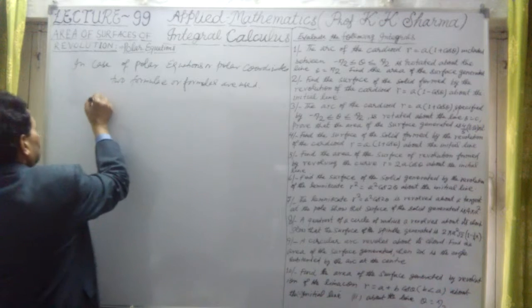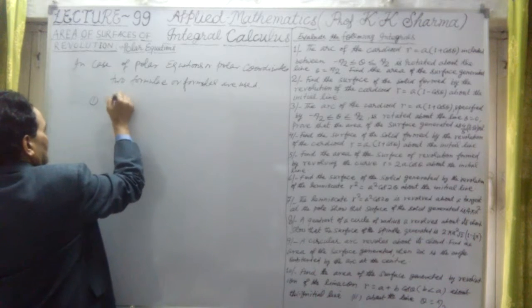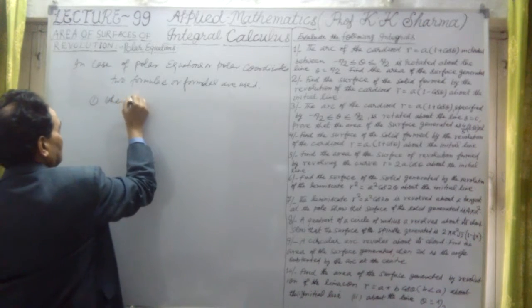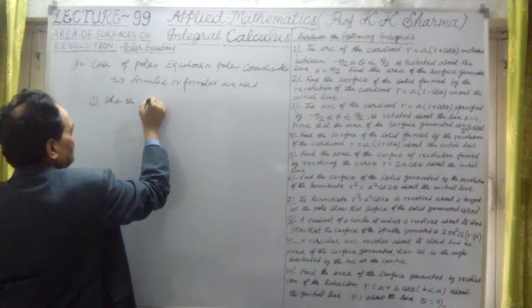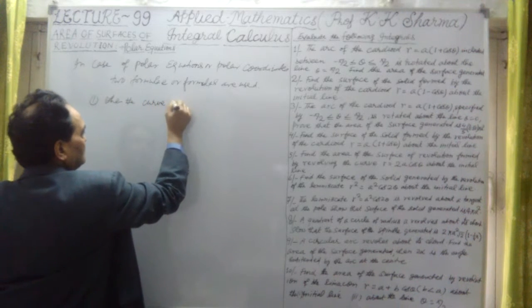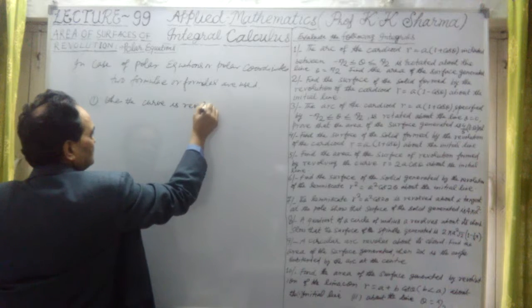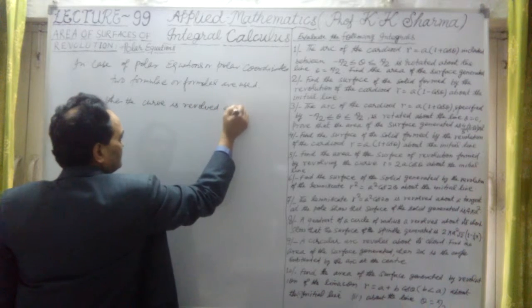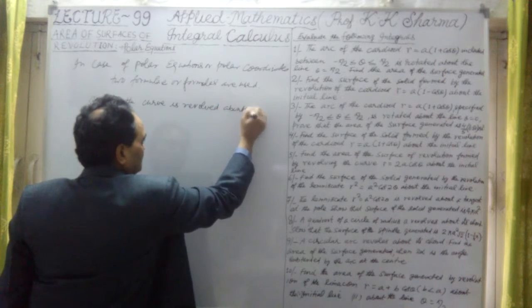Number one, when the curve is revolved about the initial line.